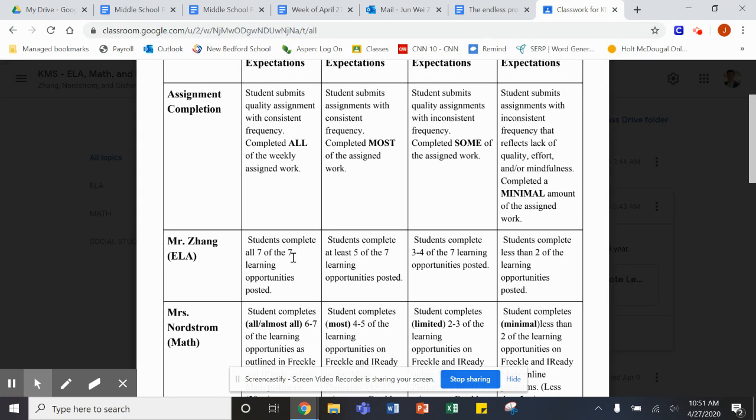And where did we find this number 7 from? From starting today till the last week of the school year, there are about 7 weeks left. Now, each week, as you guys know, we'll be posting one learning opportunity per subject area. So starting now, this rubric will apply for the next 7 weeks. So over the course of the next 7 weeks, we will keep track and count how much of the assignments you have completed. And let me repeat that again. It is starting today, and it will assess how much work you complete in the next 7 weeks.